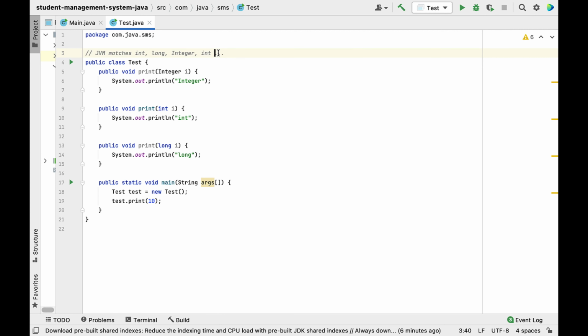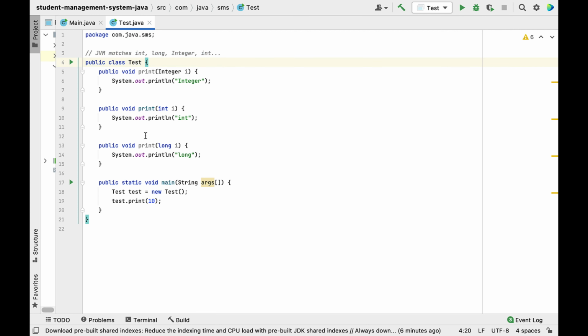So JVM always looks first for the method which has an int as a method argument, next comes long, next comes the Integer wrapper class, and next comes var args, that is variable arguments. So JVM will match in this order.